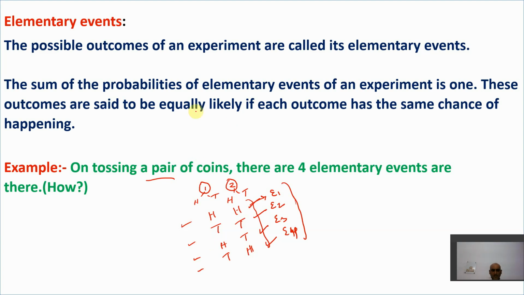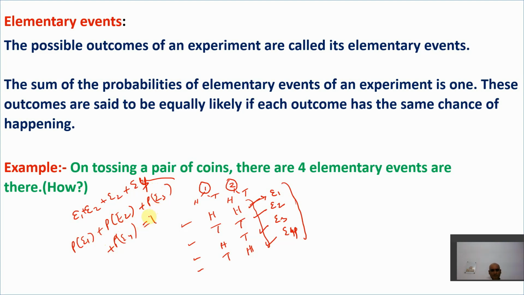Now the next very important point: the sum of the probabilities of the elementary events of an experiment is 1. So if we add the probabilities of all the elementary events, probability of E1, probability of E2, plus probability of E3 plus probability of E4, it will always come as 1.